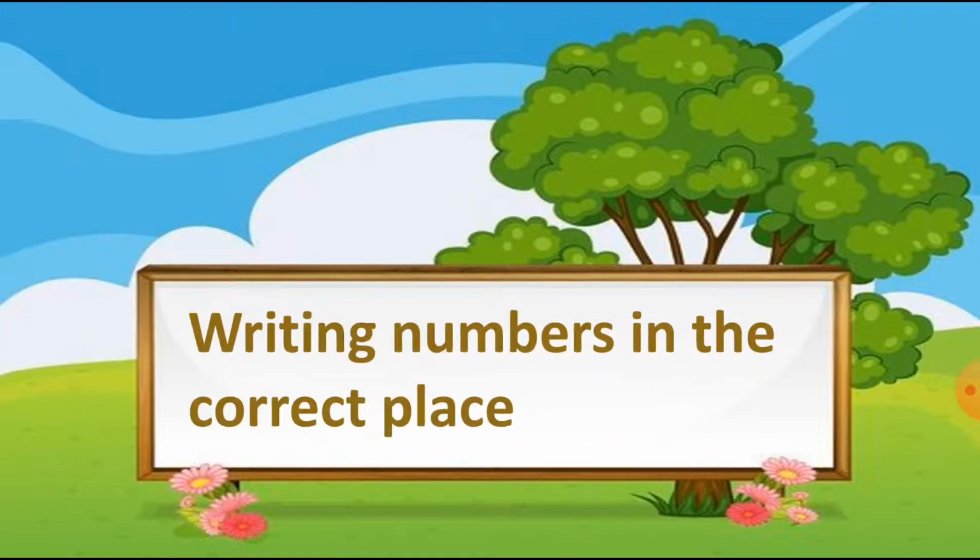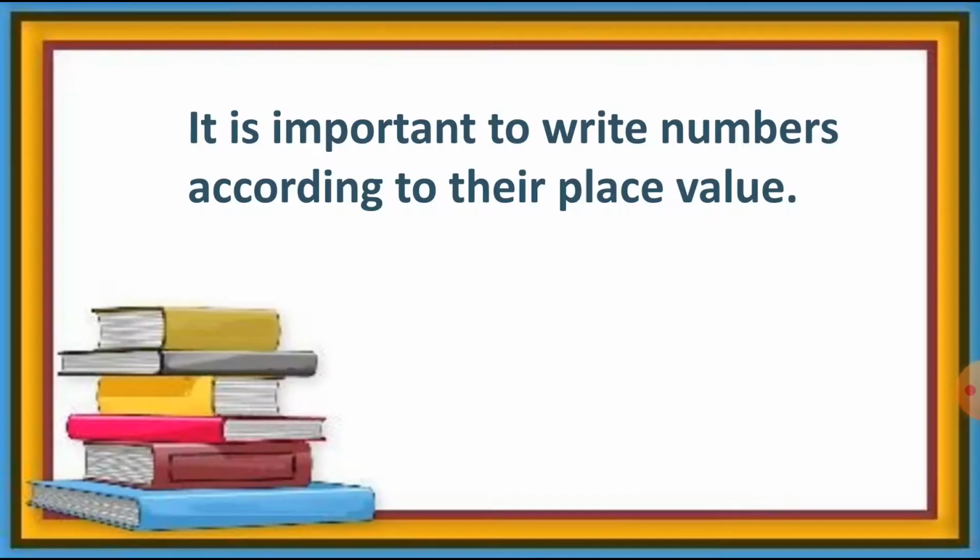Now let's start the new topic, which is writing numbers in the correct place. Let's see how we can write down the number at the correct place. This is an important note for you: it is important to write numbers according to their place value. We already learned about place value in chapter 1 and chapter 4, and we have revised it many times.